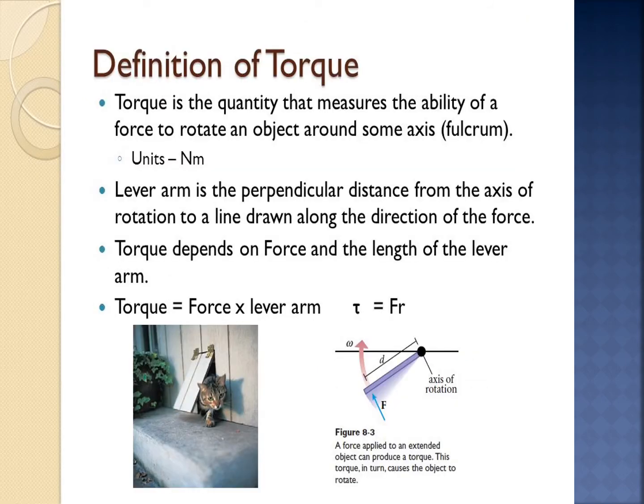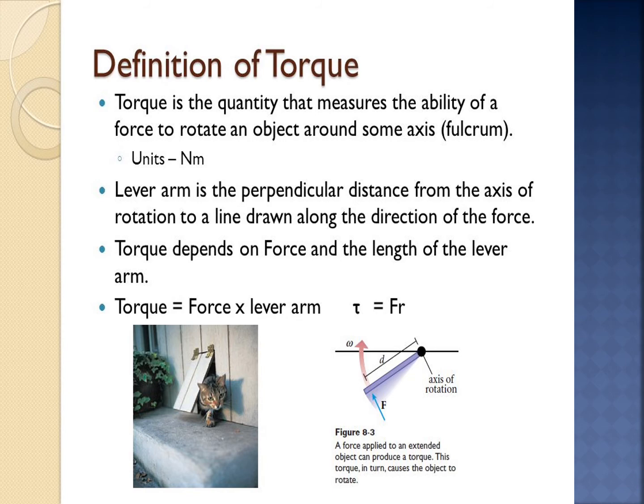Now, what is a torque? Torque is defined as the moment of the external applied force about a point or an axis of rotation. That expression is tau. Tau equals R cross F, where R is the position vector and F is the force. So torque is the quantity that measures the ability of the force to rotate an object around some axis.